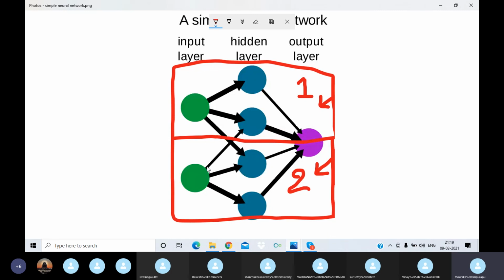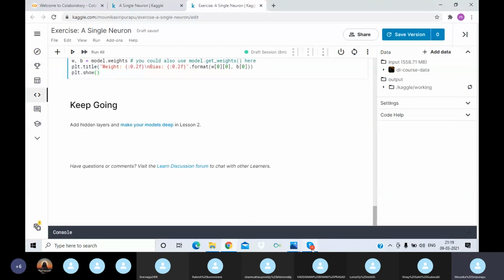If together we construct a model like this with many neurons, we will be constructing a neural network. So in the upcoming classes, we will learn about them.